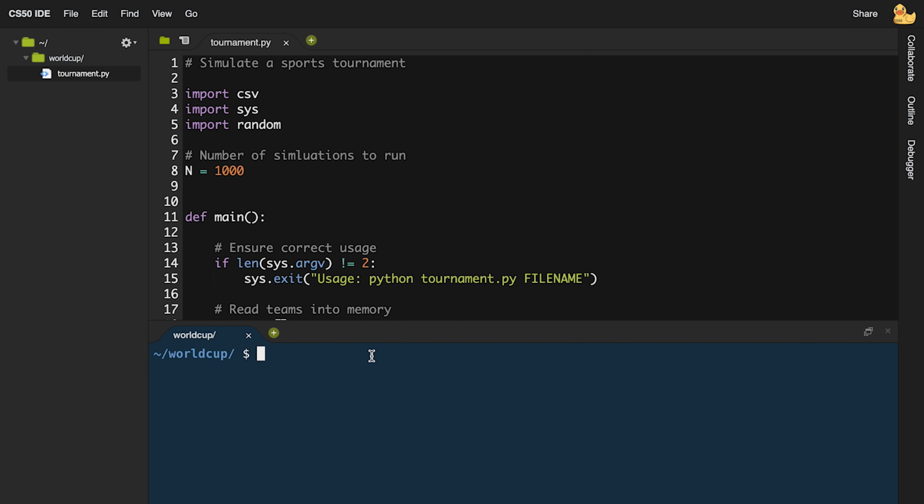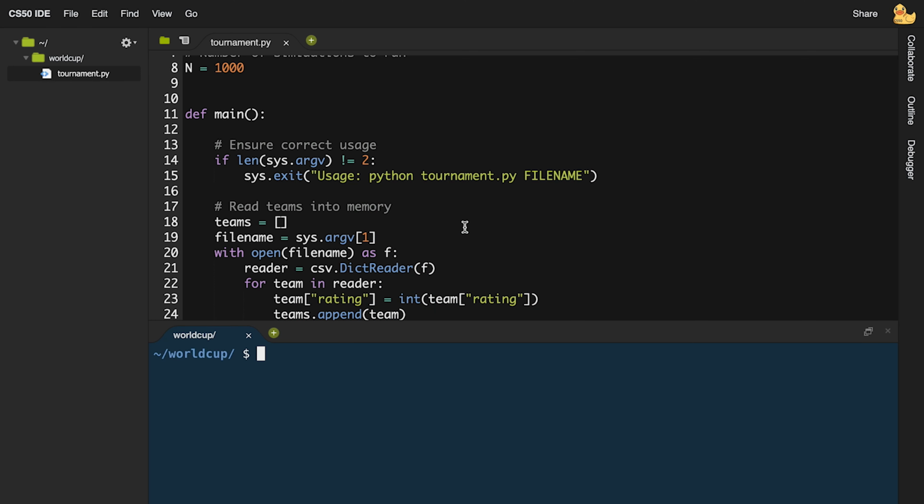Inside of the main function, the first thing you needed to do was to read in all of the teams into memory, because the teams were stored inside of a CSV file that had the name of each team, as well as a rating for each team, representing how good that particular team is. That CSV file was specified as a command line argument, which in Python you can access using sys.argv, where sys.argv[1] in this case is going to be the name of the file. So we'll store that inside of a variable called filename.